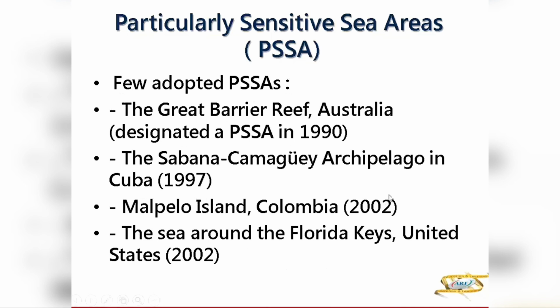So I've just given a few examples here. You've got almost 14 there. So you have the Great Barrier Reef, Australia. This was designated in 1990. Sabana-Camagüey Archipelago in Cuba was 1997. Malpelo Island, Colombia was 2002. Sea around Florida Keys, United States, 2002.